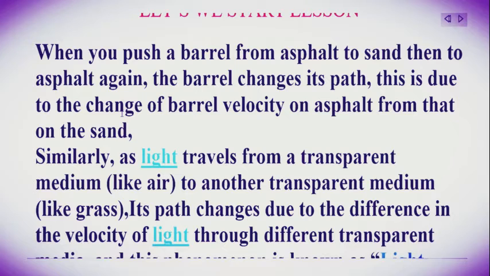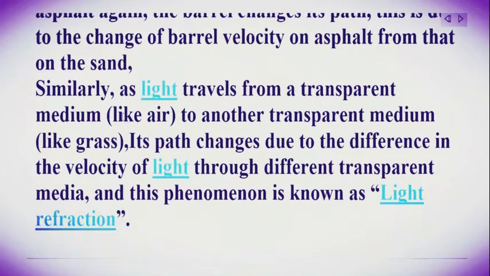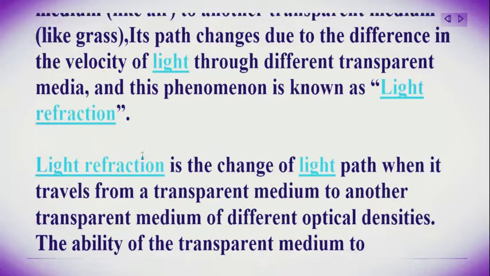Similarly, as light travels from a transparent medium like air to another transparent medium like glass, its path changes due to the differences in the velocity of light through different transparent media. This phenomenon is called light refraction.